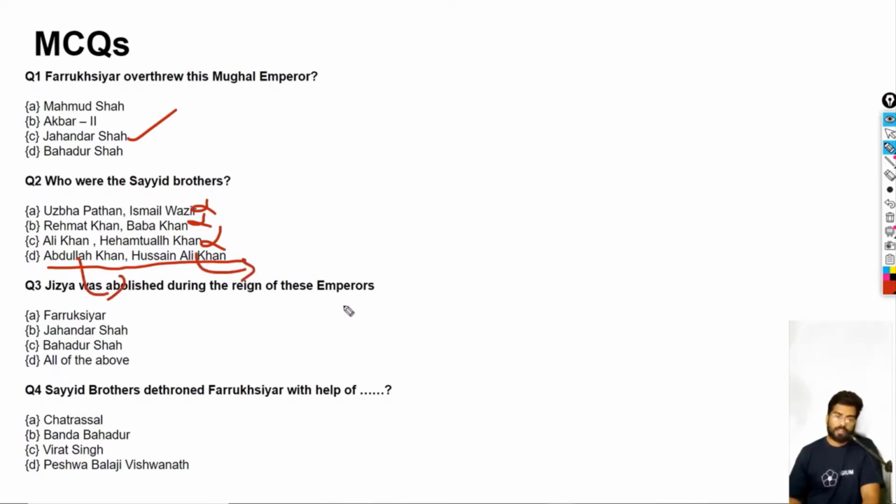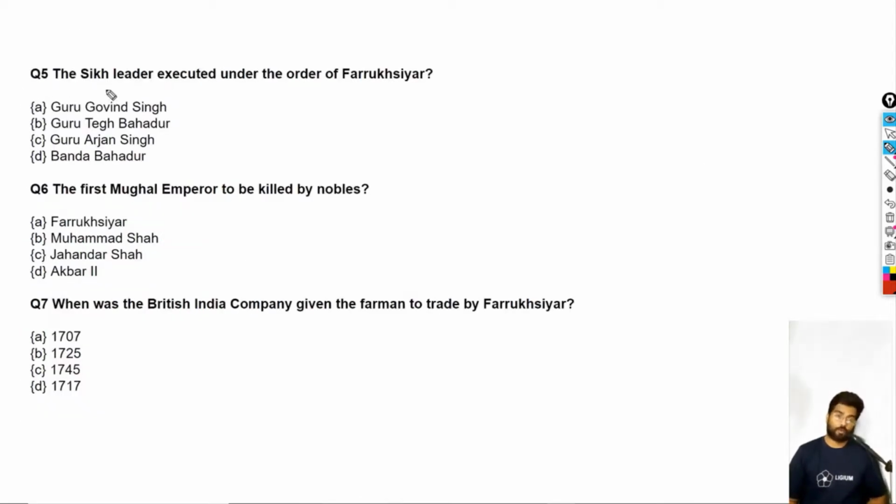Jizya was abolished during the reign of these emperors. So it was abolished during the era of Farooq Siyar. Okay, Jahandar Shah also abolished, and Bahadur Shah also abolished the dreaded tax, that is Jizya. So the answer is all of the above. The Sayyid brothers dethroned Farooq Siyar with the help of whom? So Sayyid brothers were helped by a guy called Balaji Vishwanath. Okay, so the last option is correct. That is Balaji Vishwanath.